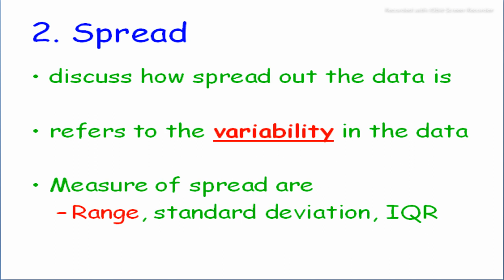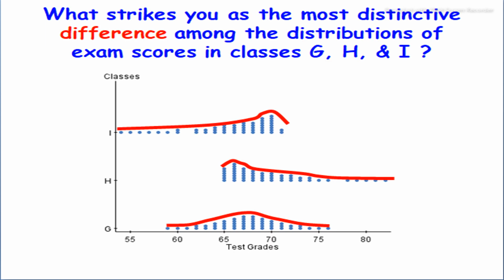And spread: we discuss how spread out the data is. It refers to the variability in the data, and measures of spread are the range, standard deviation, and IQR. An example is given: what strikes you as the most distinctive difference among the distributions of exam scores of classes G, H, and I?